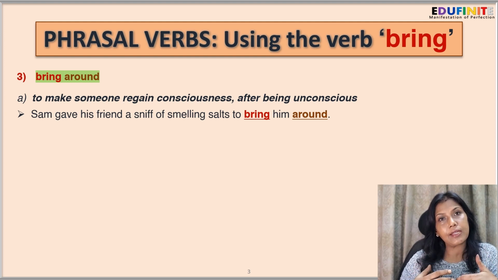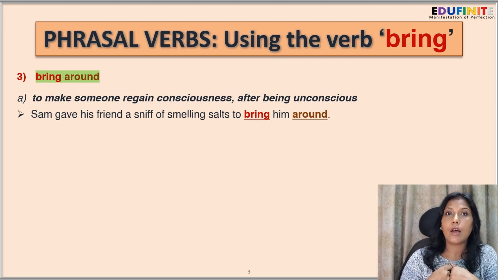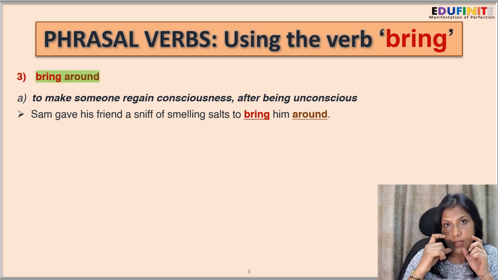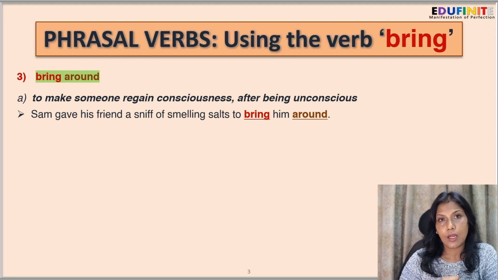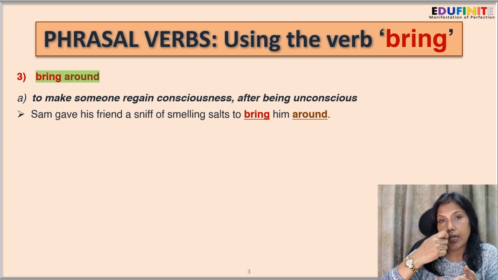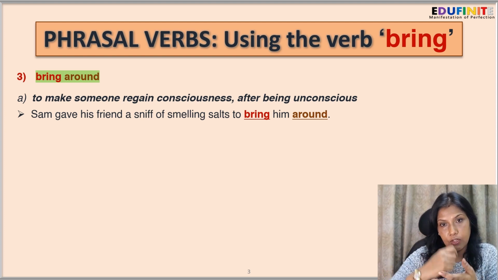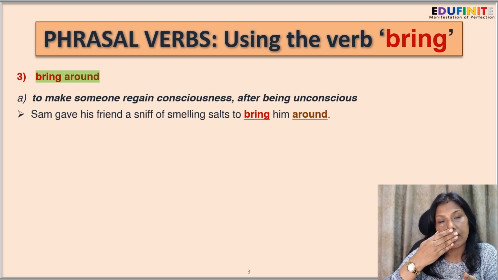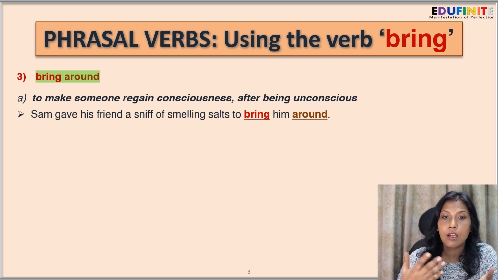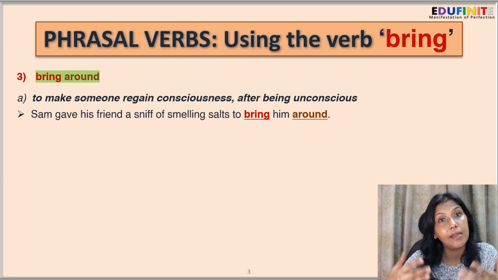So Sam's friend had become unconscious. Now Sam knows that making him sniff the smelling salts will make him regain his consciousness. So Sam held the smelling salt under his friend's nose so that he sniffs it and regains consciousness. So, to bring him around.